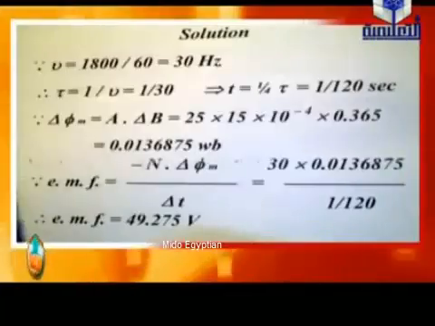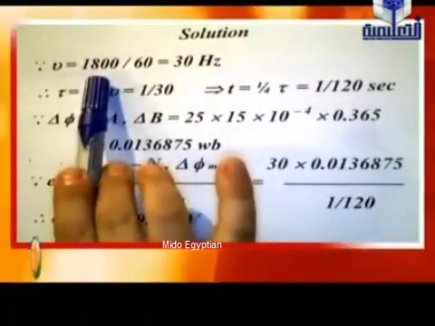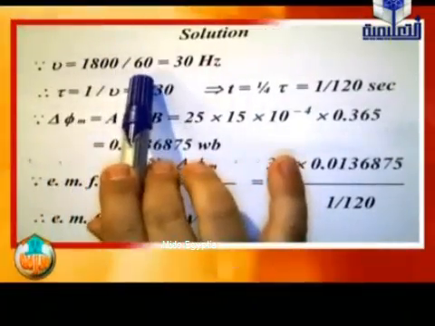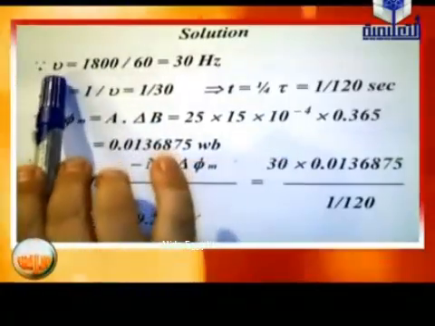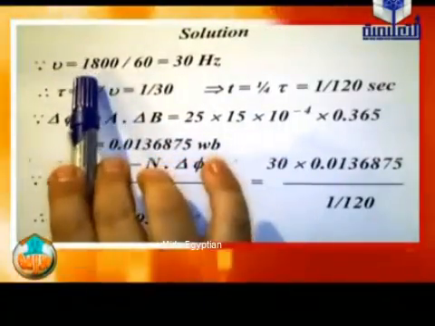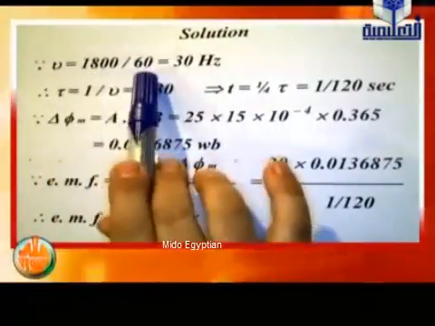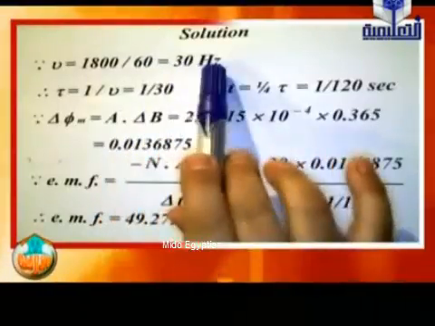Firstly, you have number of turns per minute. So, if we say the frequency equals number of turns per 60 seconds, we can conclude frequency equals 1800 divided by 60 equals finally 30 Hertz.